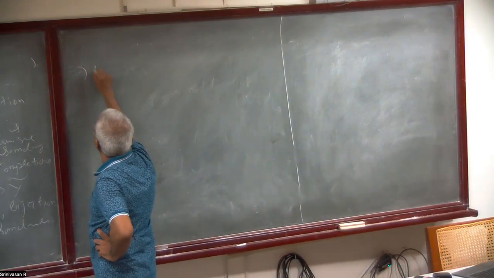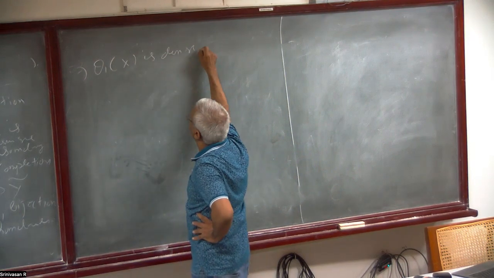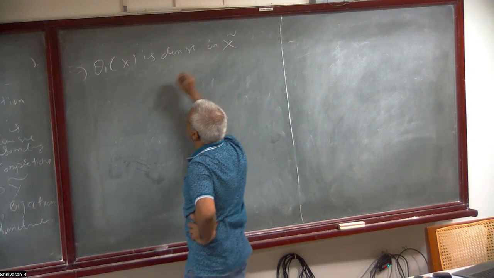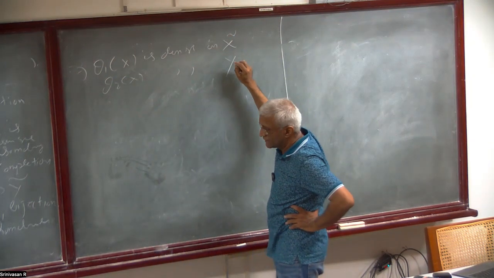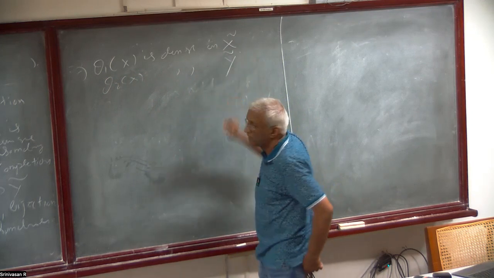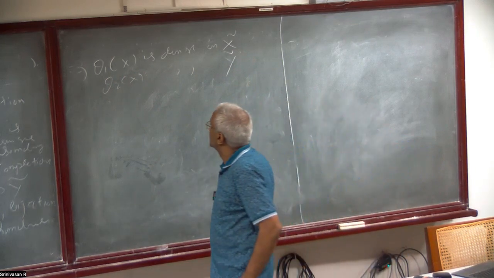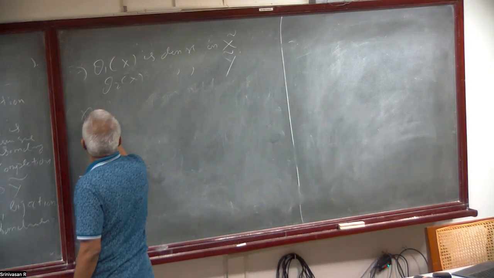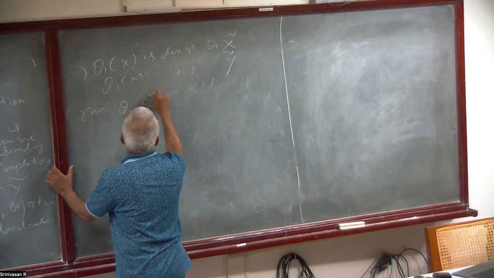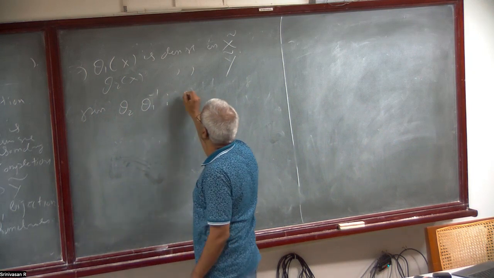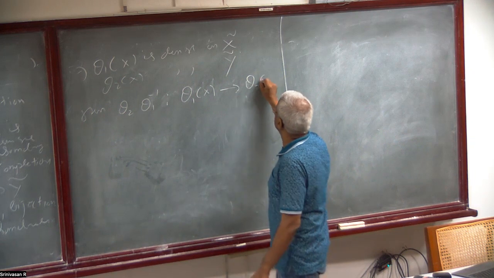So such that theta 1 of X is dense in X tilde and theta 2 of X is dense in Y tilde. Then theta 2 of theta 1 inverse is a map from theta 1 of X to theta 2 of X, right?